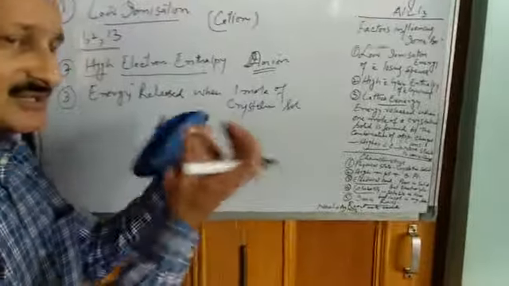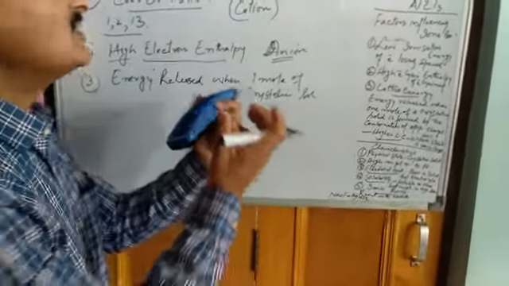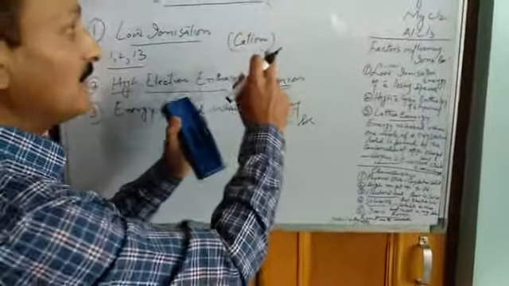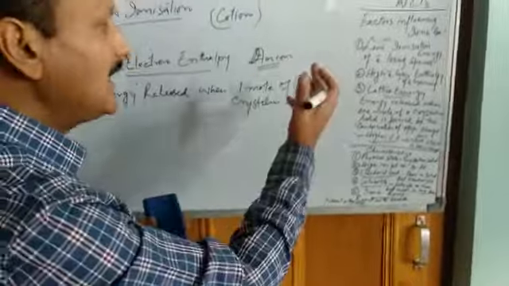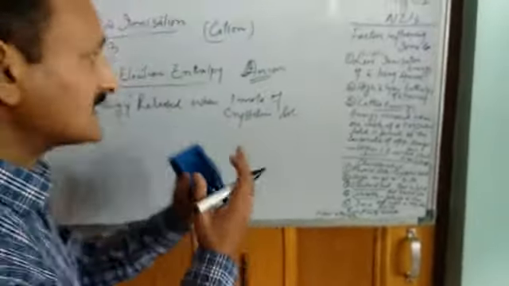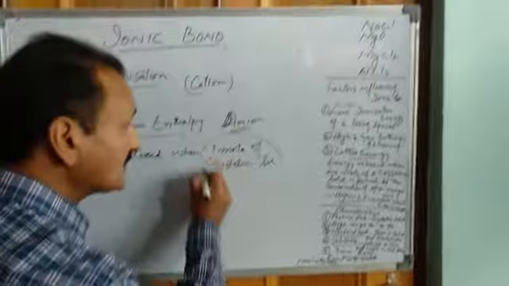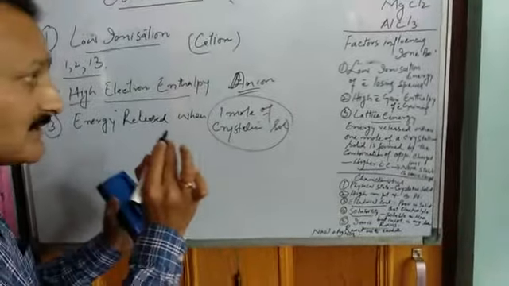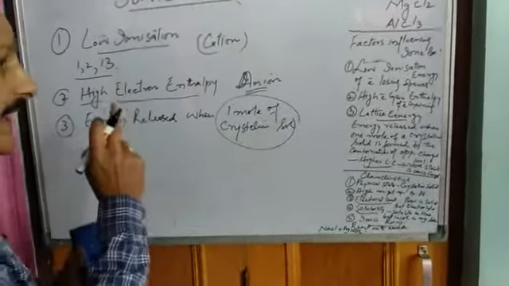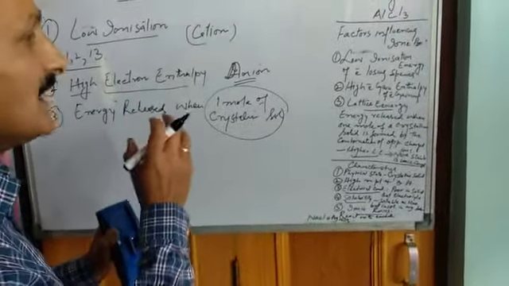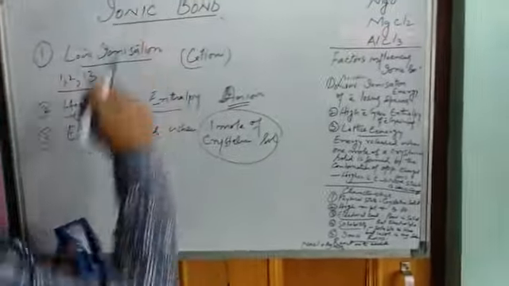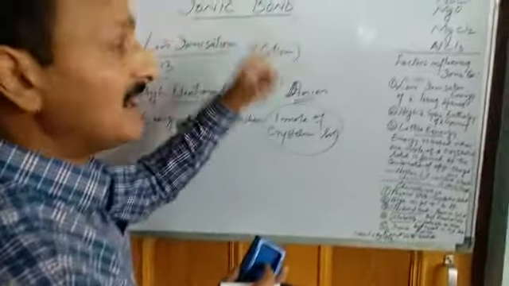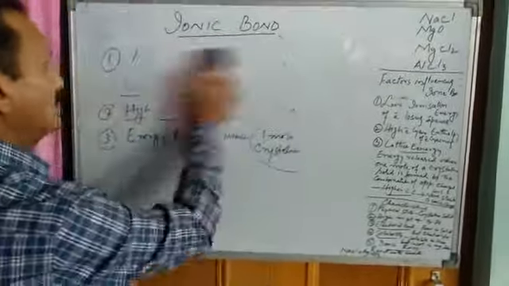When 1 mole of crystalline solid is formed by the combination of oppositely charged ions, because as we know, in an ionic compound we have oppositely charged ions, that is cation and anion. So when cations and anions combine to form 1 mole of crystalline solid, at that very moment the energy released by that crystalline solid is known as lattice energy. So lattice energy has a role to play in the formation of ionic bond. So these are the 3 factors which have an impact on the formation of ionic bond.